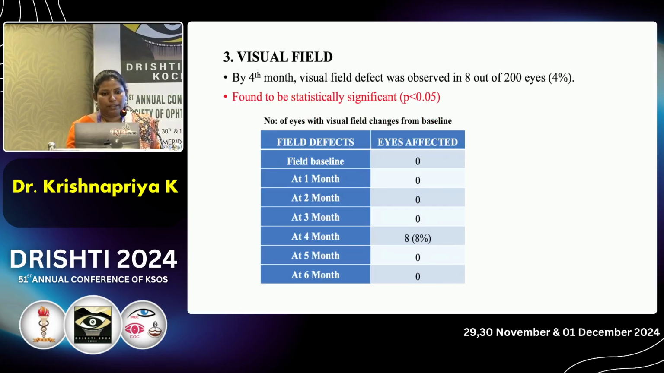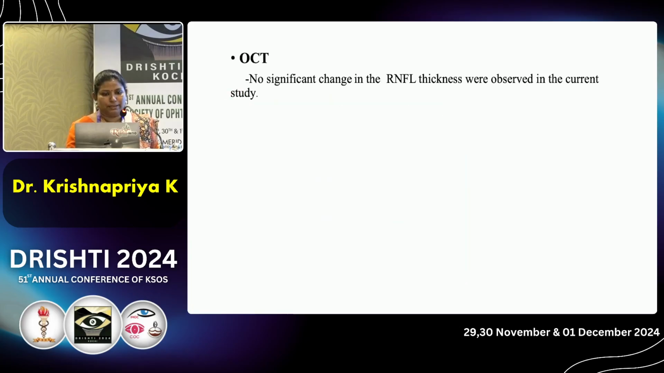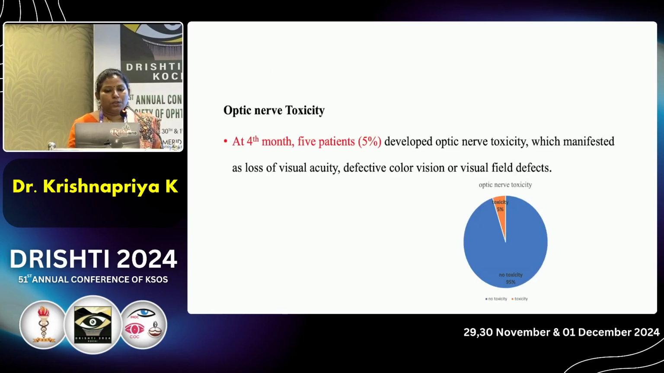Similarly, visual field defect was found by the 4th month in 8 out of 200 eyes, that is 4%, which also was statistically significant. But in OCT, we found no significant changes in RNFL thickness in this study. So, regarding optic nerve toxicity, at the 4th month, 5 patients developed toxicity which manifested as loss of visual acuity, defective color vision, and visual field defects.